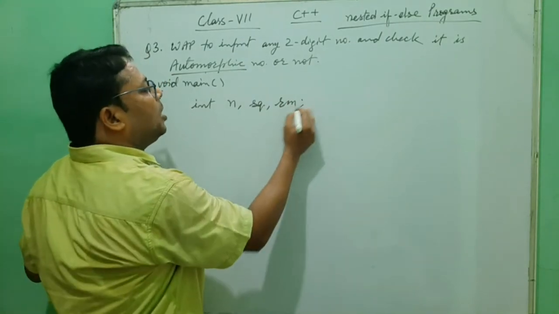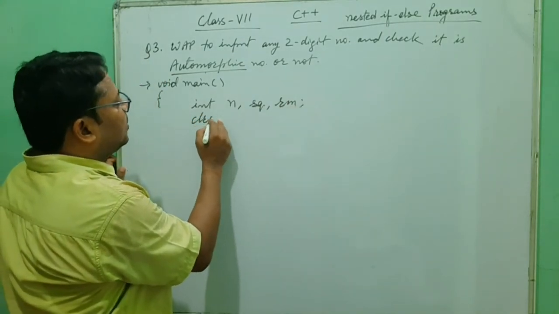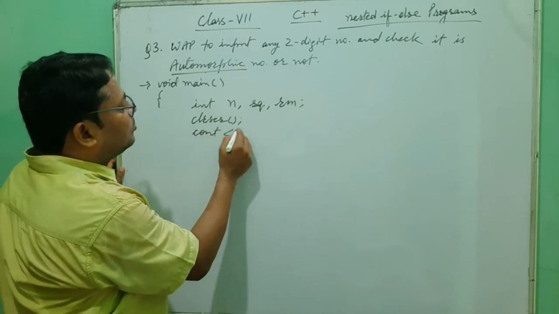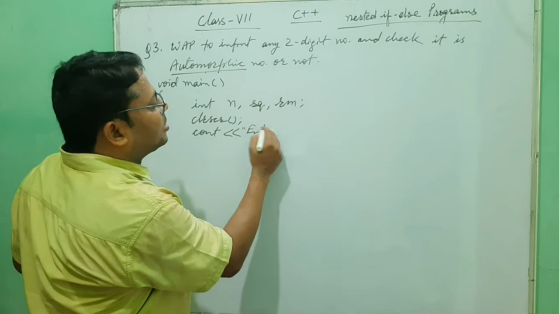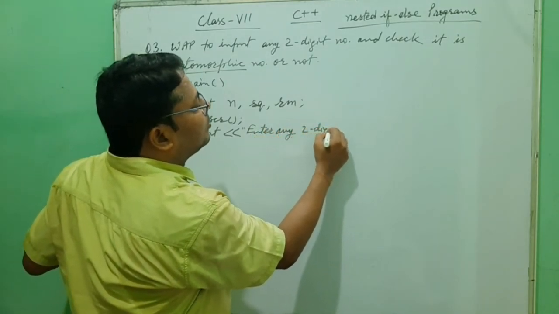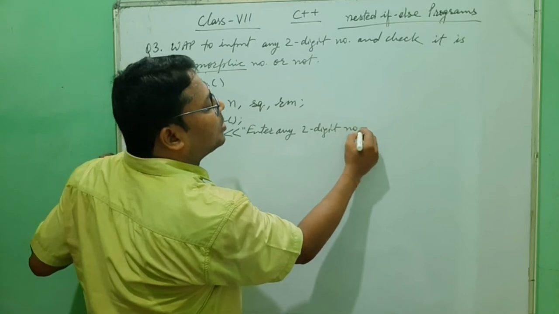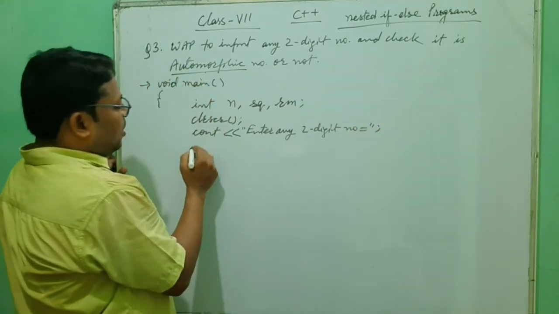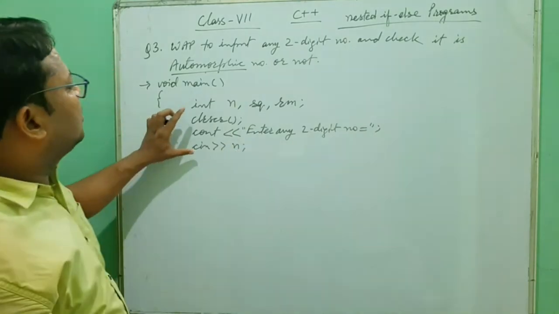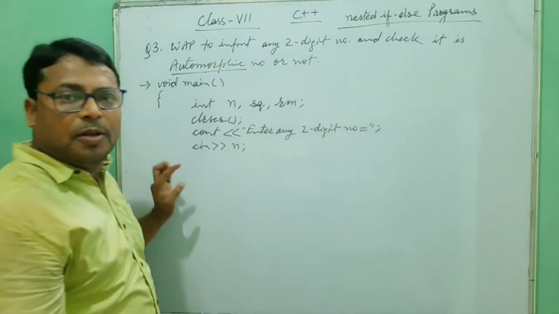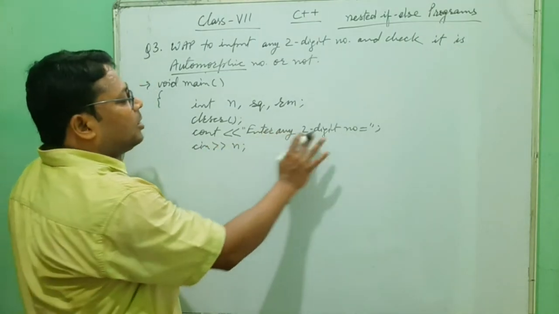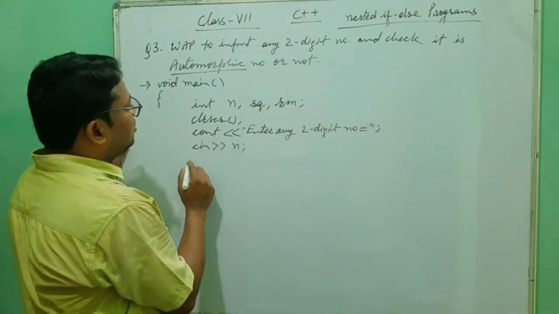Now clrscr, cout the message "enter any 2-digit number", then cin. These two statements, as I think everybody is familiar, get the input of any 2-digit number.